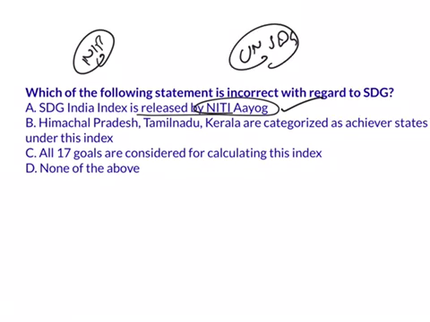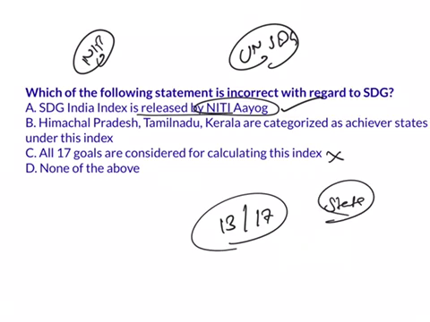The next statement is all 17 goals are considered for calculating this index. This statement is incorrect because this index has considered only 13 out of 17 goals because of non-availability of data at the state level. So, as statement C is incorrect, the answer here is C. Which of the following statements is incorrect? So, it is C. Now, let's start our today's session.